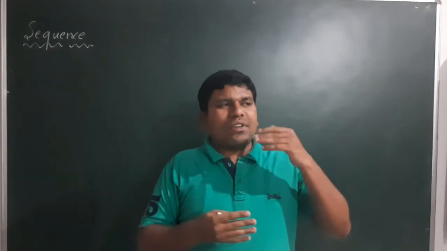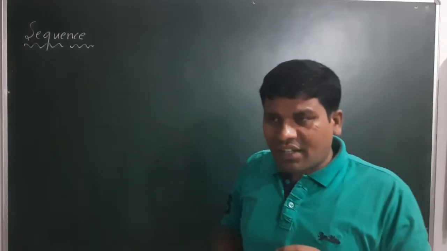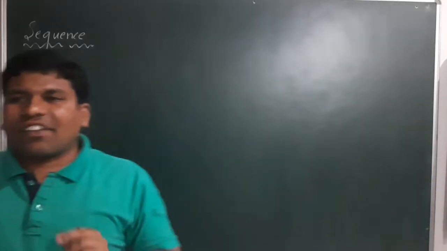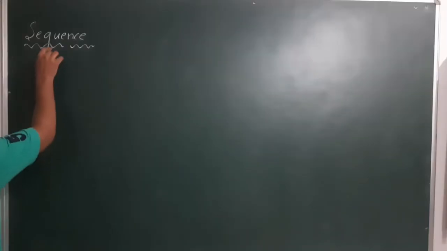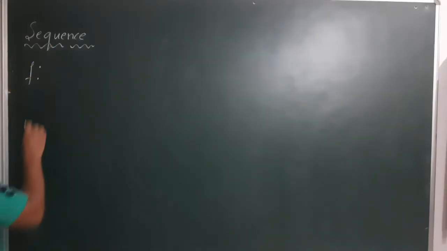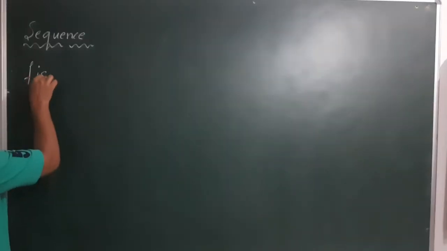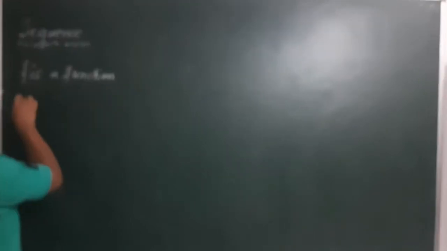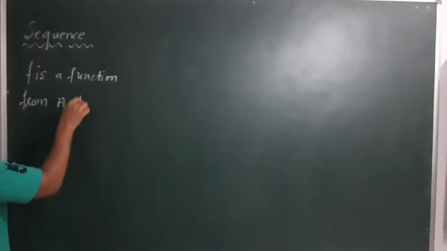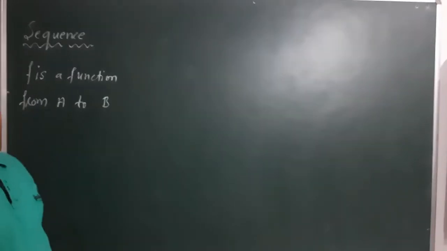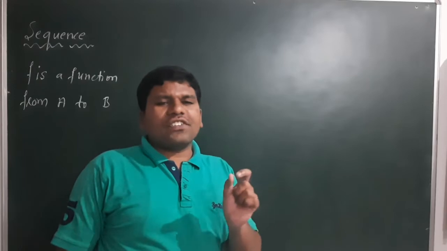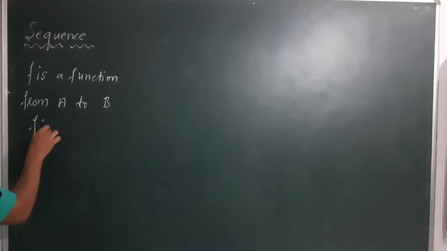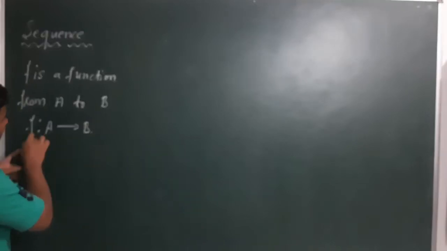But now I would like to define the sequence mathematically. To define the sequence mathematically, there is a need of the concept called a function. Now I will consider a function f. f is a function from A to B. Here A and B are two non-empty sets. F is a function from A to B means you can write this as f: A to B. It can be denoted like this.